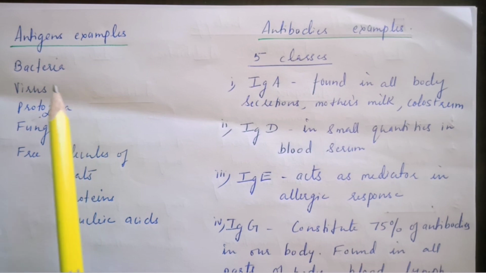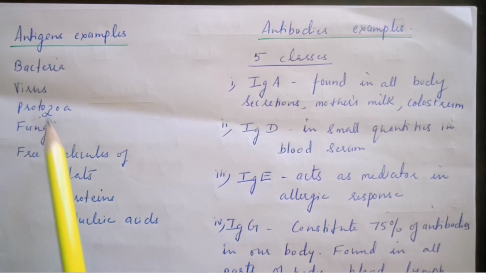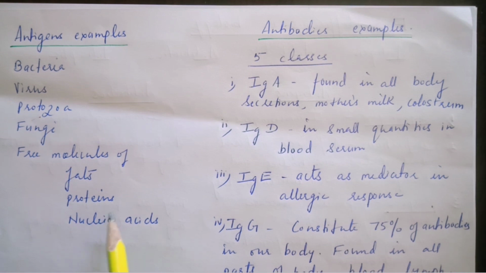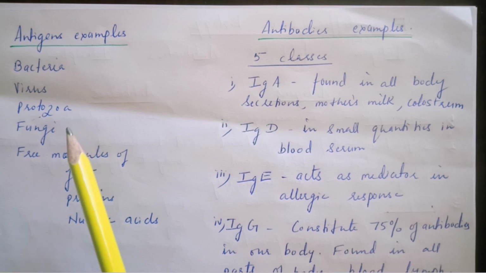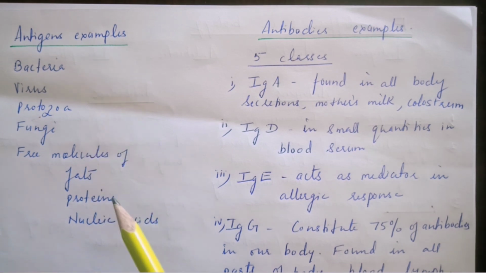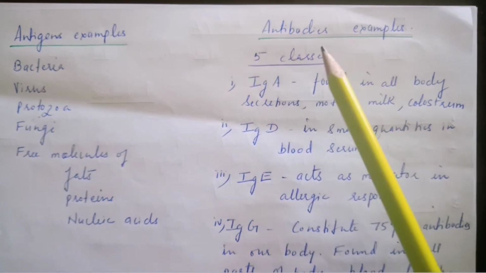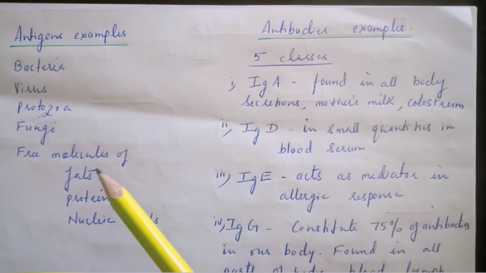Finally comes the examples. Many times I took the name of all these antigens as examples in this video. So once again, it can be bacteria, virus, protozoa, fungi, or it can be free molecules like fats, proteins, nucleic acids, etc. And these antigens, when they enter the body, they cause diseases or they trigger the immunity response. Now it is the job of the antibodies to attack these antigens and kill them, and not allow them to cause any disease in the body.